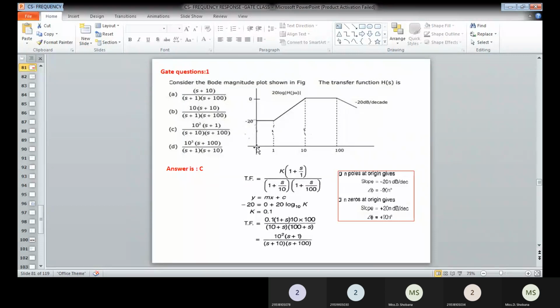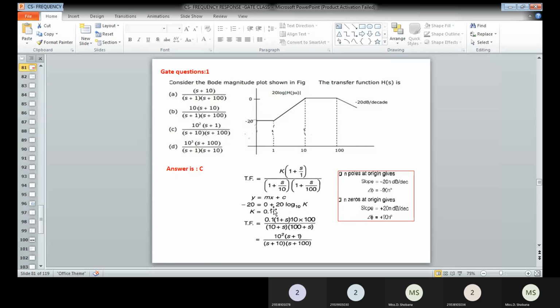Okay, at that particular instant, m into x will be 0 plus c. C is a constant, so that we don't know. You can take that in dB as 20 log of k. Now you have to determine k as usual. Here log k is equal to minus 20 divided by 20, and then k is equal to that value.